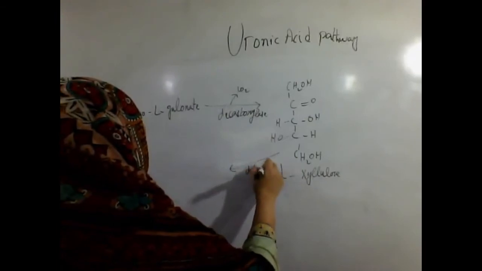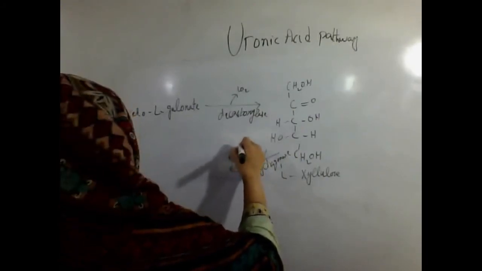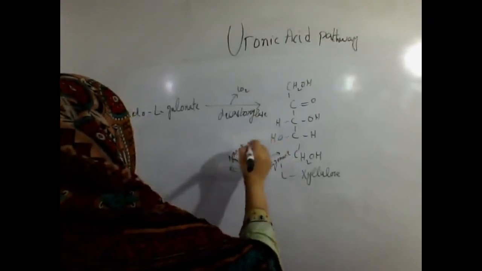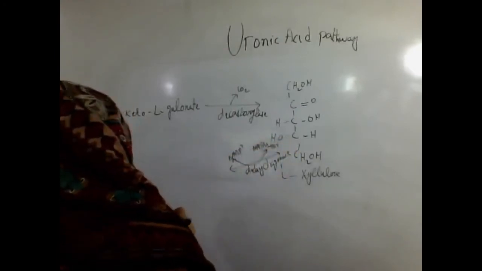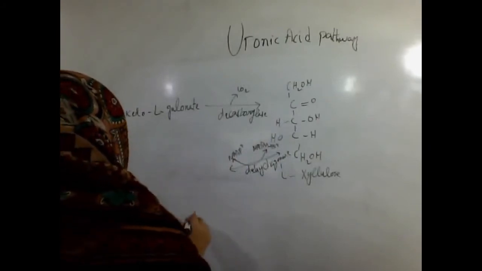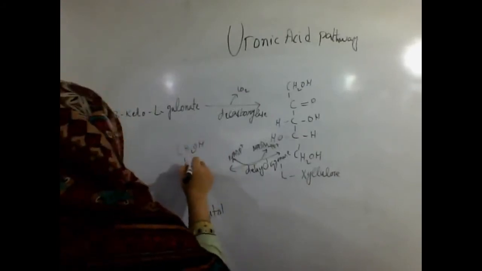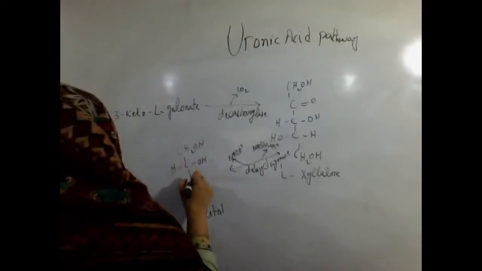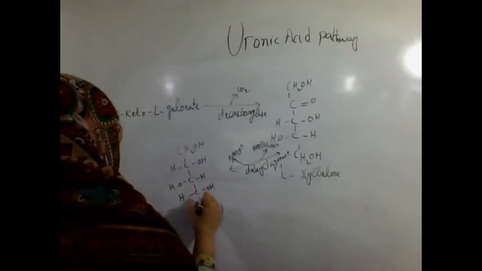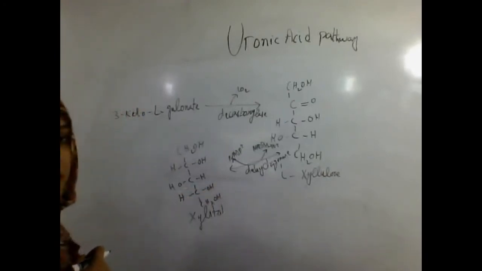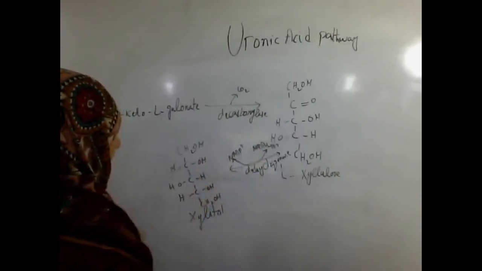After this, L-xylulose, by the dehydrogenase enzyme with NADPH plus H plus, is converted into xylitol, and 2 hydrogen molecules are added for the formation of xylitol.